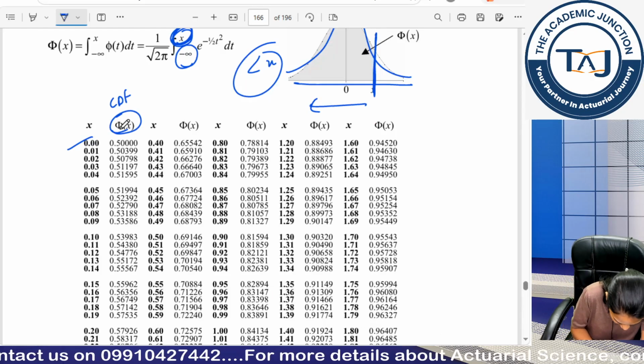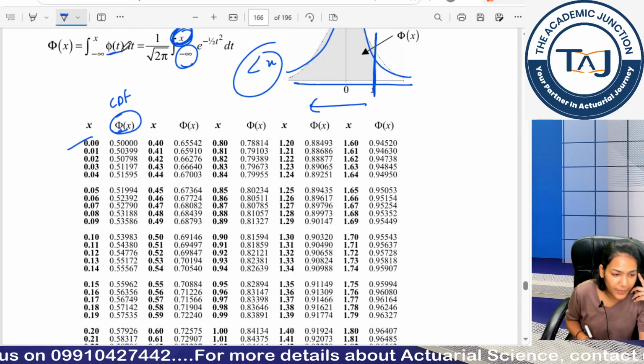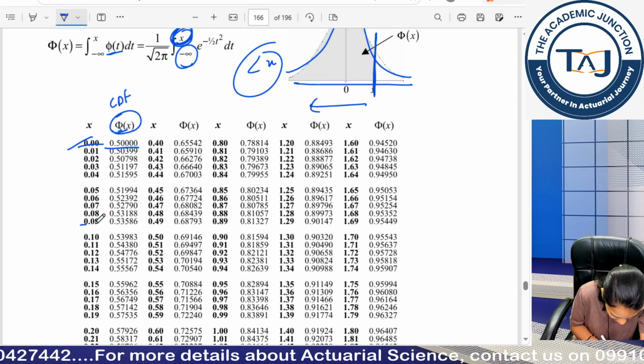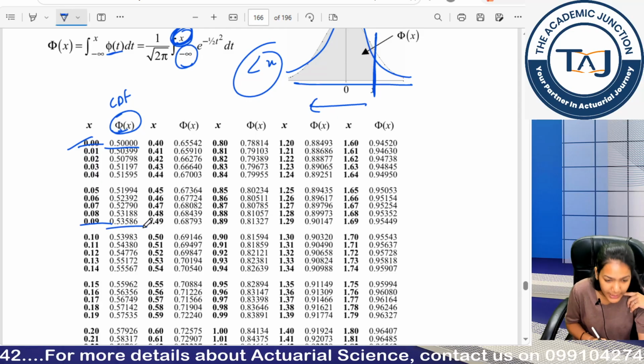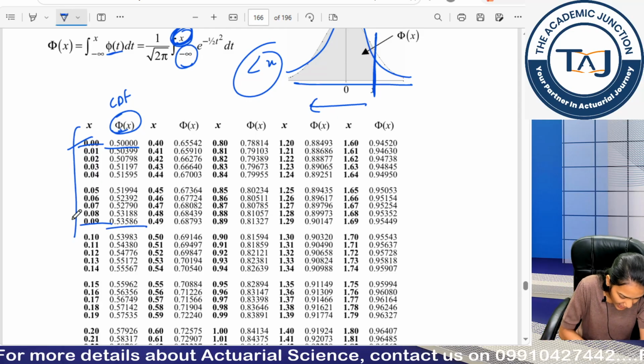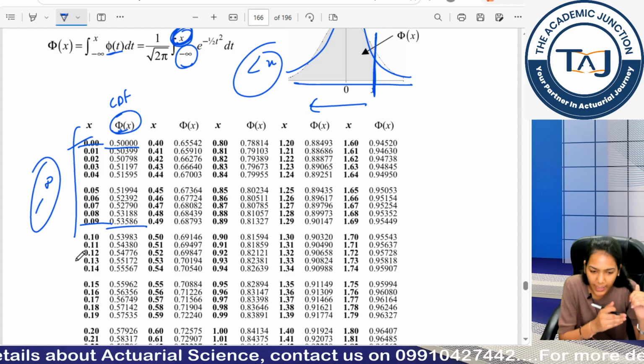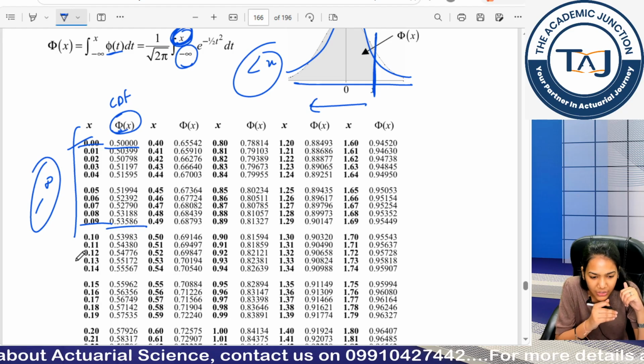So you can see here it is bigger phi, here it is small phi. So if my x value is 0, my probability is this. If my x value is 0.9, my probability is this. Now you can see here I have not been provided negative values, but I have my range below negative also, in the negative range also.